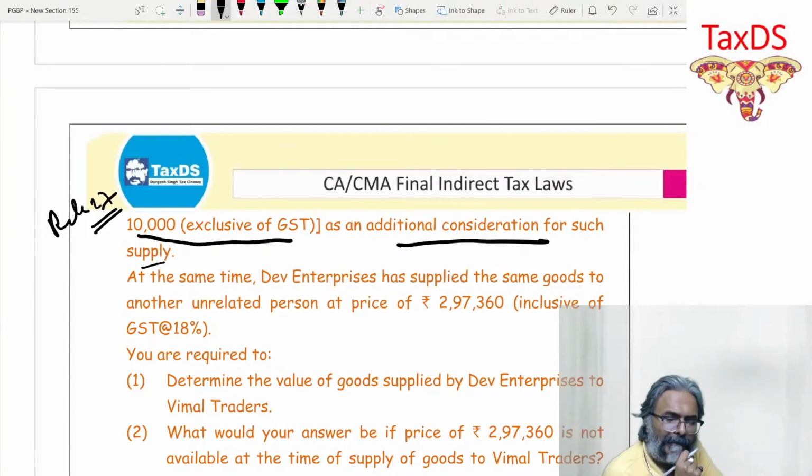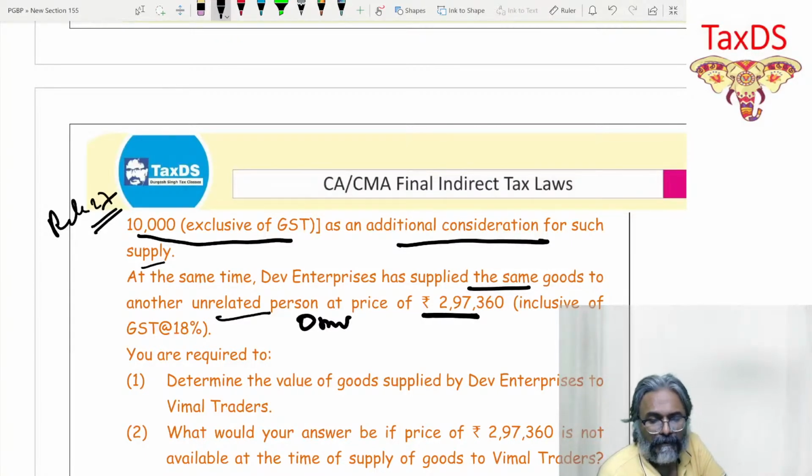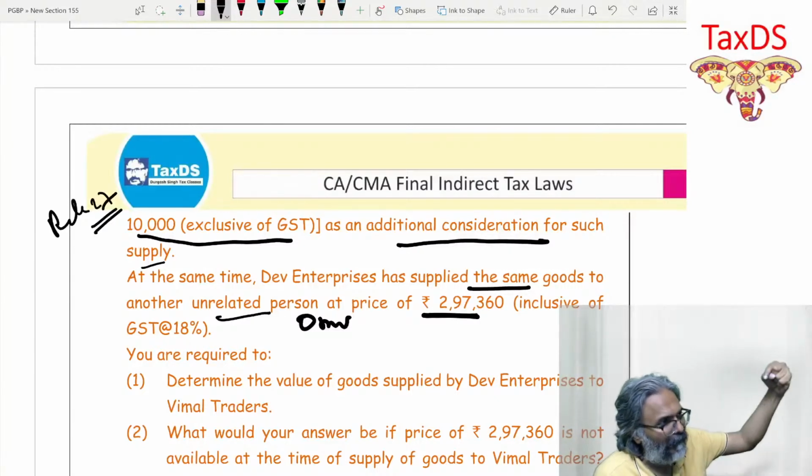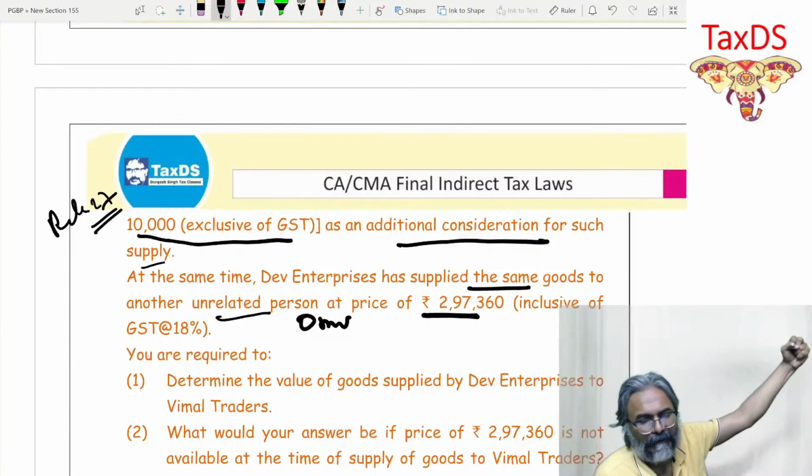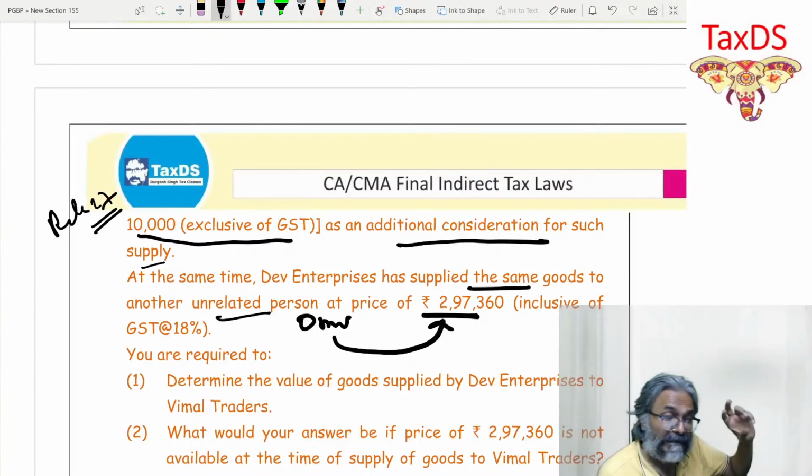At the same time, Dev Enterprise has supplied the same goods to another related person. Now, this is my OMB, open market value. The open market value of such supply is 297, inclusive of GST at 18%. So I'll do the reverse calculation and come to the normal value, and that is what I'm going to do.